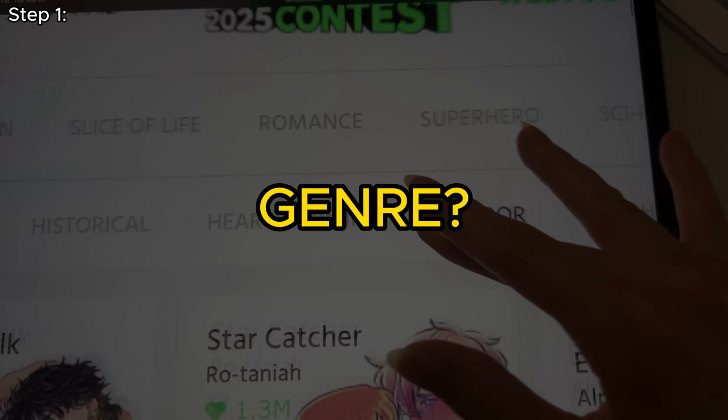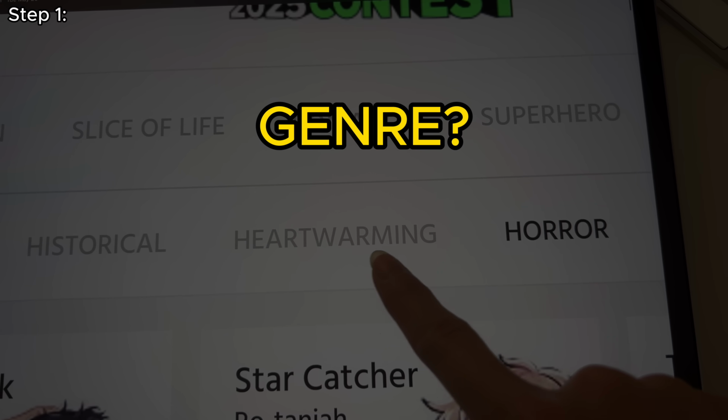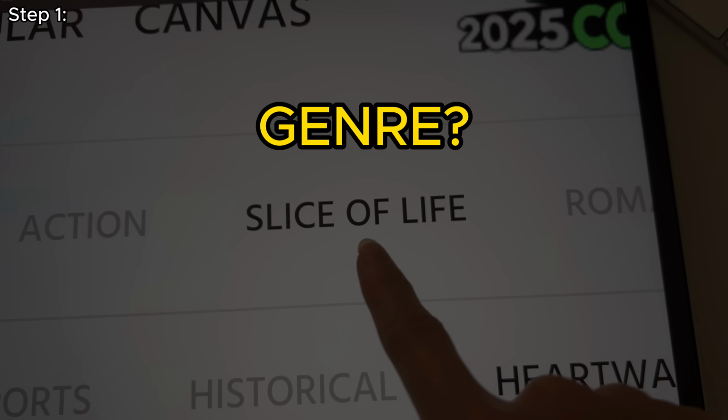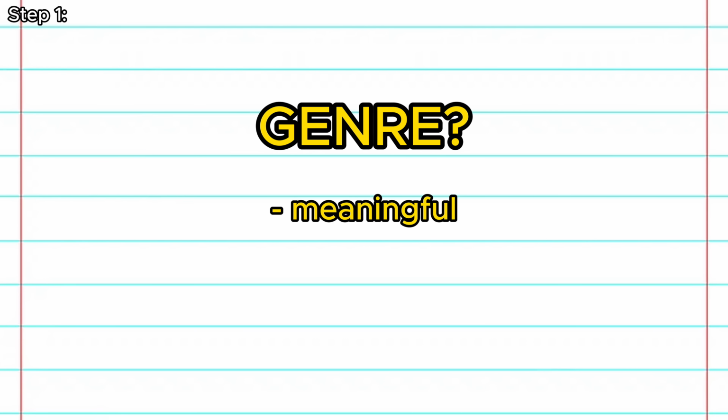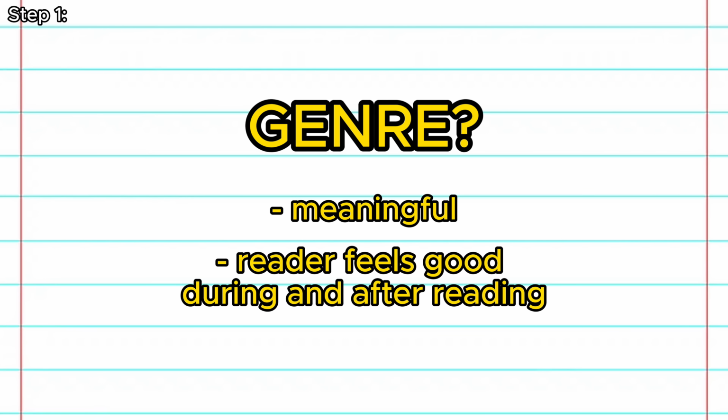Genre. So because of that, I see the genre to be maybe heartwarming, slice of life, comedy. I just really want this story to be meaningful and that the reader feels good during and after reading it.